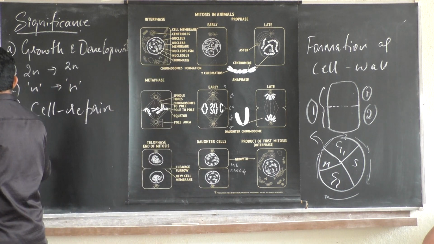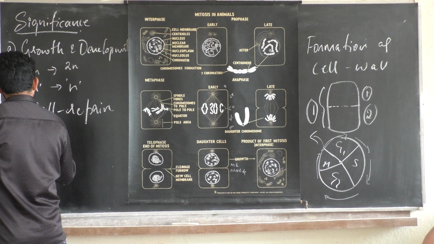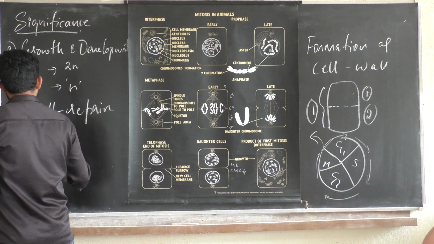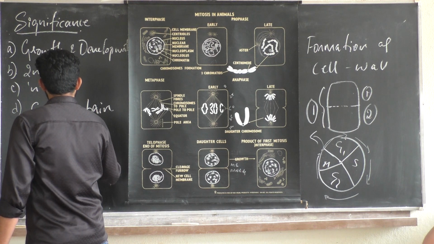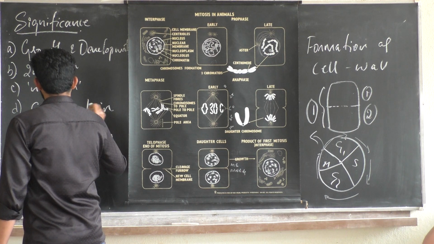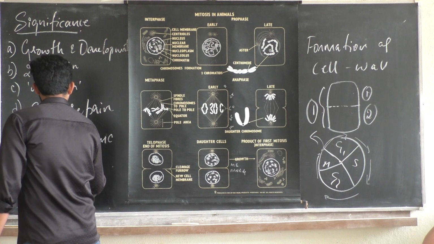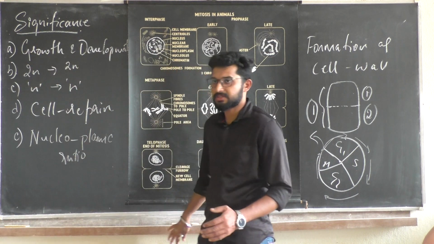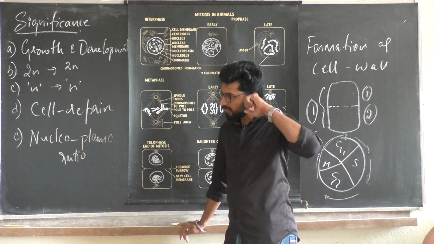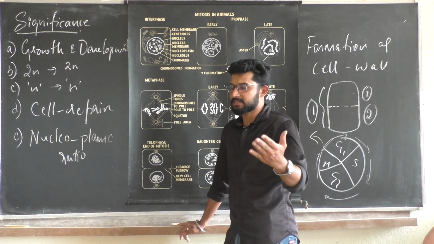And even, dear students, the nucleoplasmic ratio is maintained by mitosis. We have the division of karyokinesis first, then cytokinesis later.